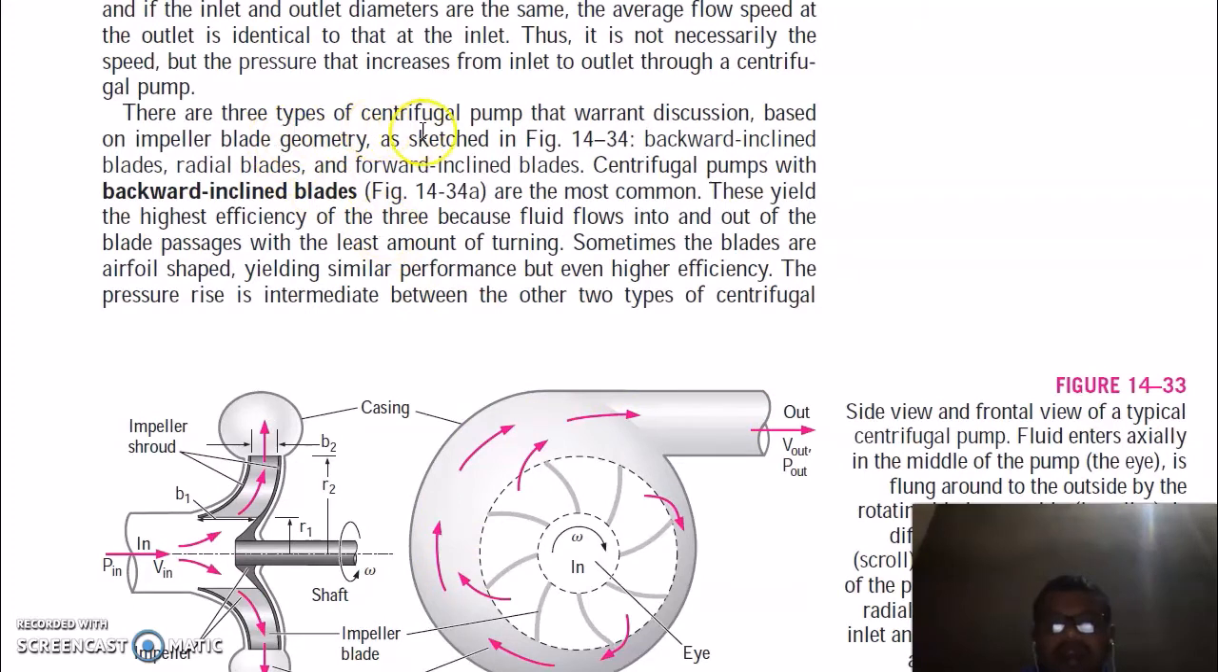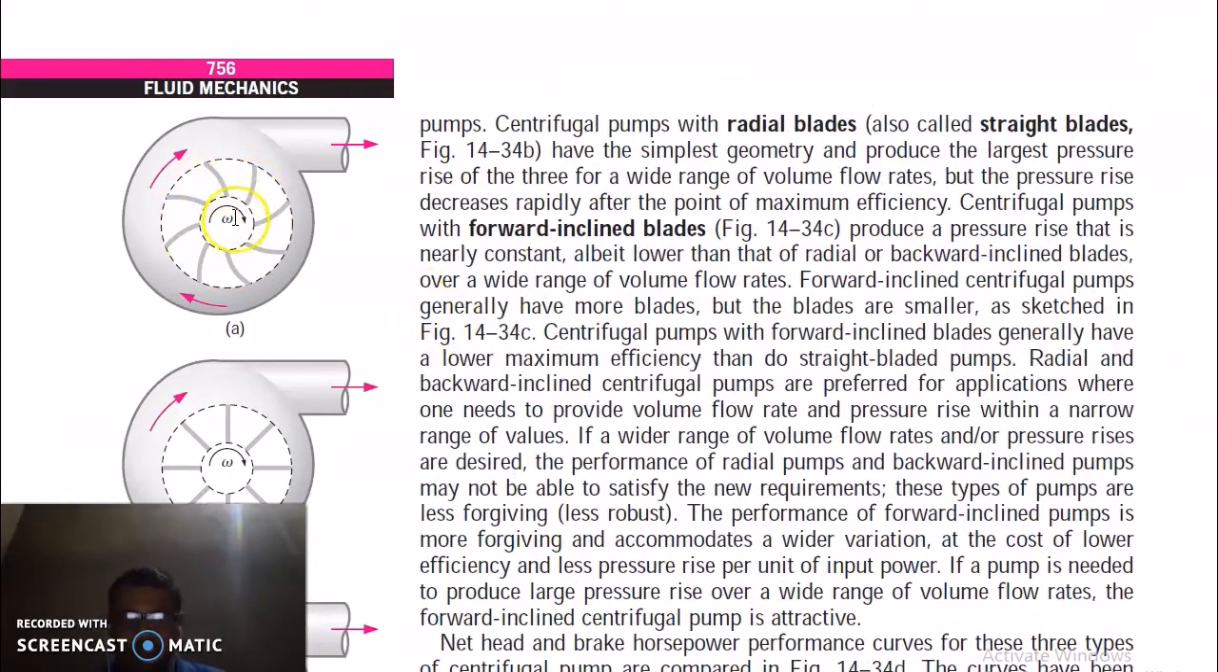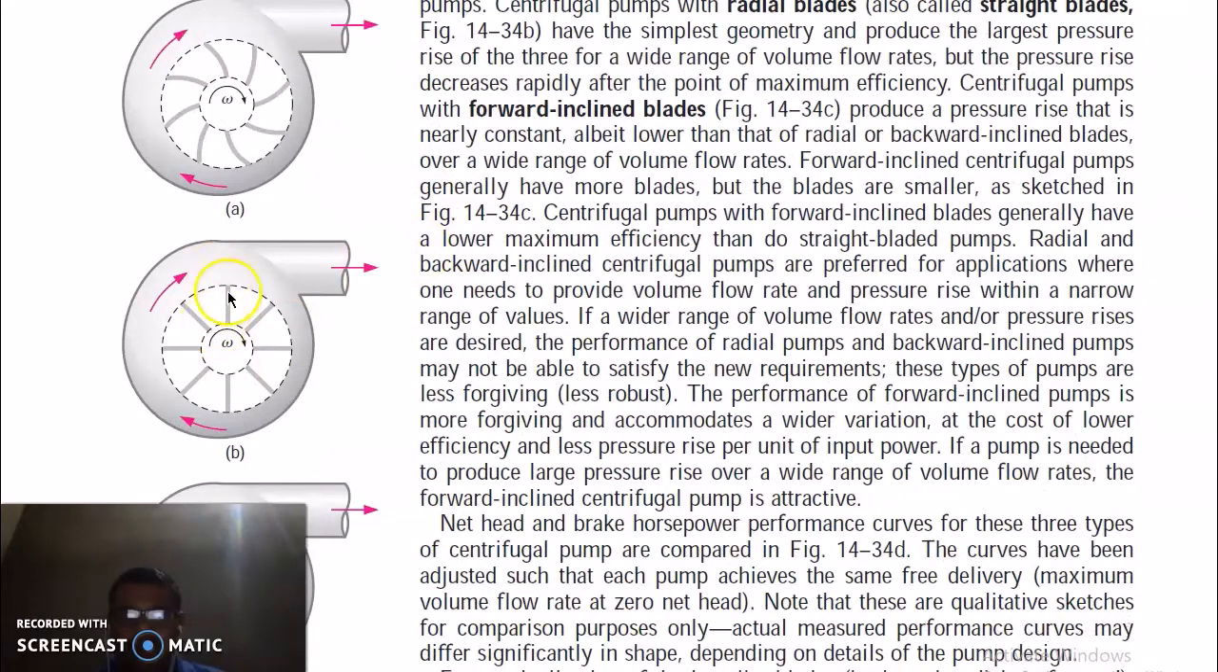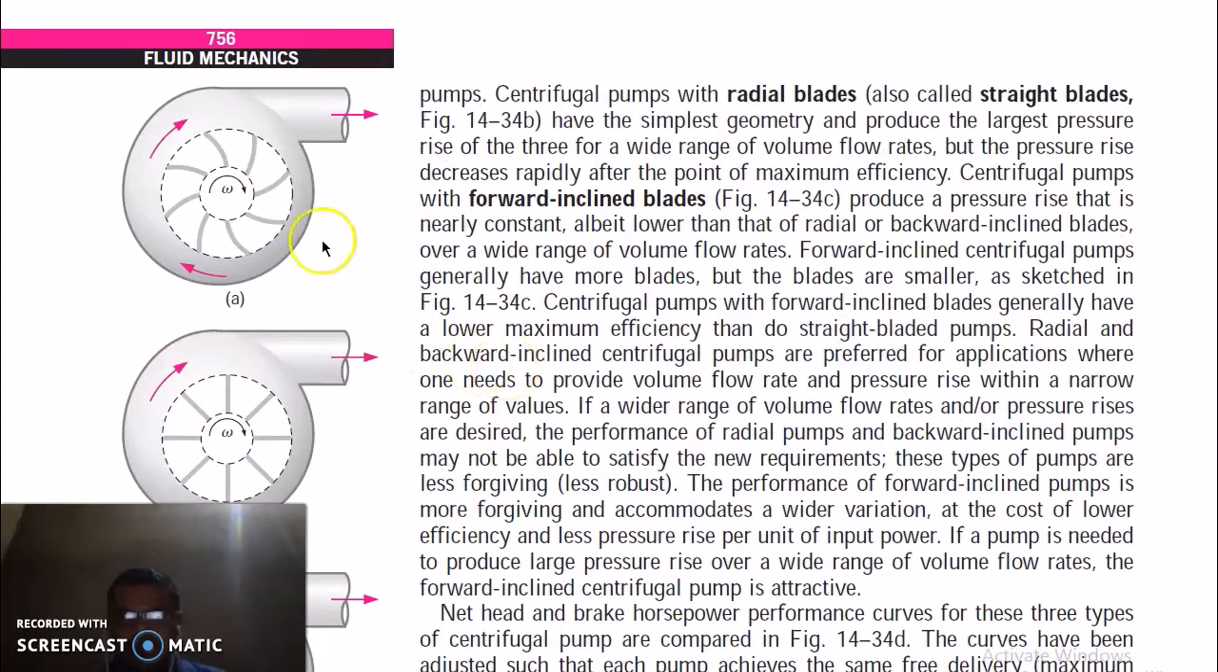There are three types of centrifugal pump that warrant discussion based on the impeller blade geometry: backward-inclined blades, radial blades and forward-inclined blades. So this is a centrifugal pump with impeller blades in the backward direction, this is a centrifugal pump with radial blades, and this is forward blades. Each has its own disadvantages. Centrifugal pumps with radial blades have a simpler symmetry and produce the largest pressure rise of the three.